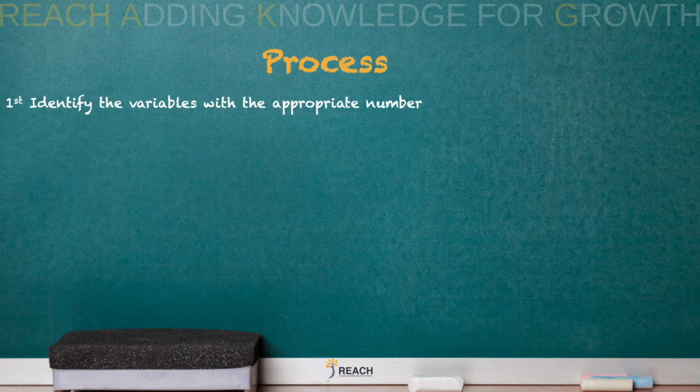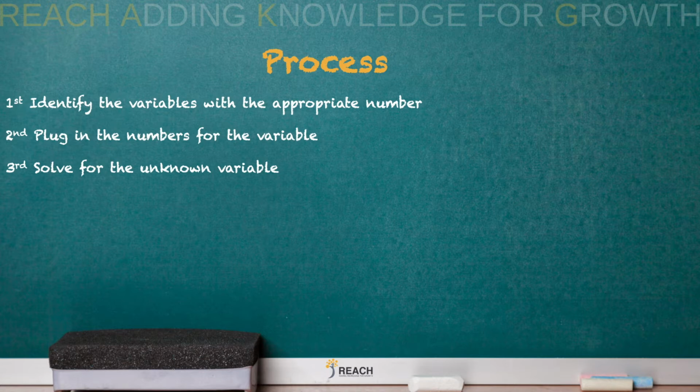So what's the process of simple interest? We need to identify the variables with the appropriate number. We're going to then plug in the numbers for that variable using that formula, and then you're going to have to solve for the unknown. Hope you got your pen, paper, and pencil. You know what time it is. It's time to go to work.